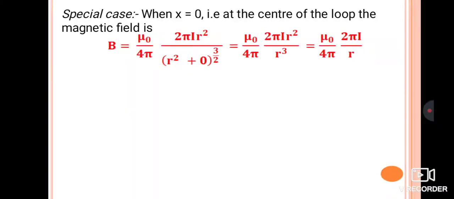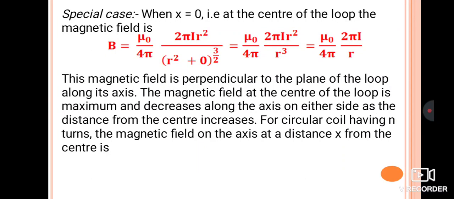Special case: when x equals 0, that is the center of the loop, then the magnetic field B is equal to mu naught by 4 pi, 2 pi I r square divided by r square plus x square, but x itself is 0, raised to 3 by 2. Therefore, we get mu naught by 4 pi, 2 pi I r square divided by r cube, that is equal to mu naught by 4 pi, 2 pi I divided by r. So when x equals 0, this magnetic field is perpendicular to the plane of the loop along its axis.